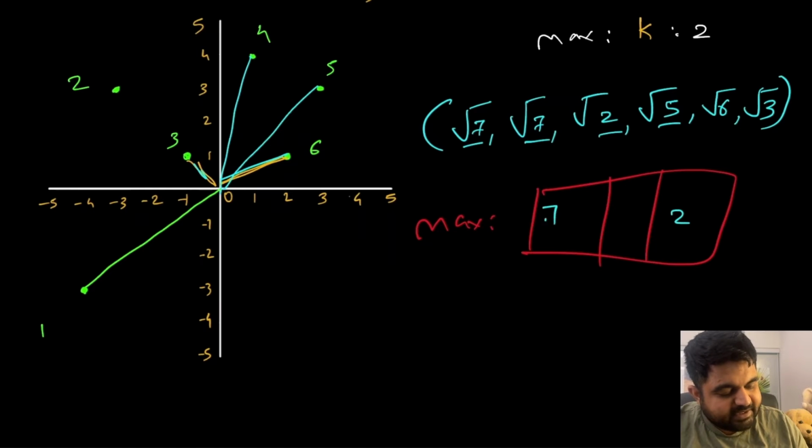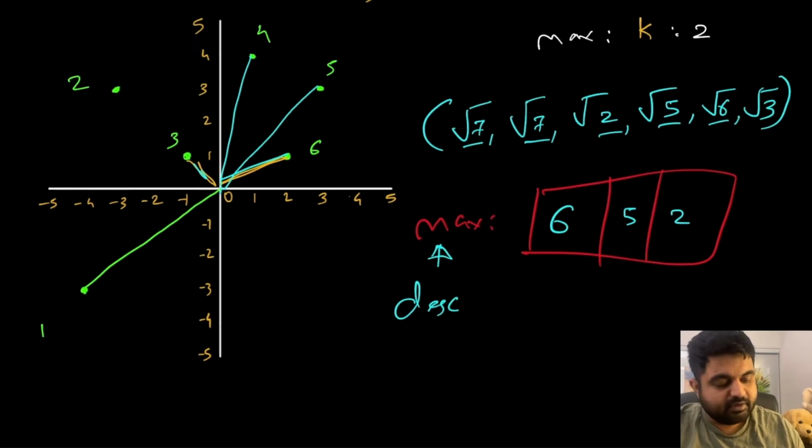So values are going to be 7 and then 5 and then 2, but once again we exceeded the number of inputs, so we will have to kick the 7 out. Now we only have value number 5 and 2. Once again we have value number 6, so 6 would come over here because this is a max heap, so we are following the property of descending order coming to the first. So the maximum value is going to be stored at the very top, and then once again we will have to kick the 6 out because we only want to keep k equal to 2 elements.